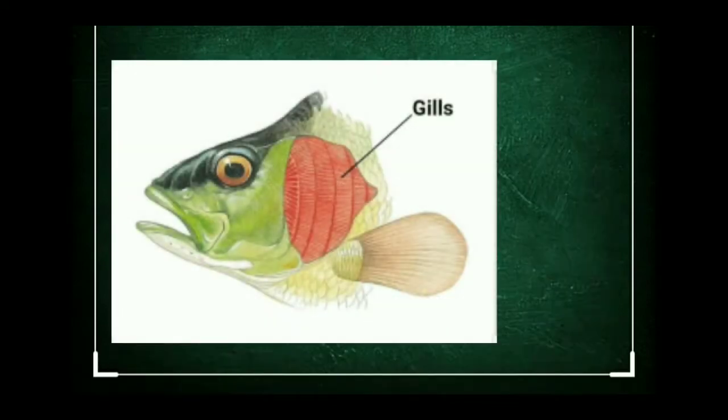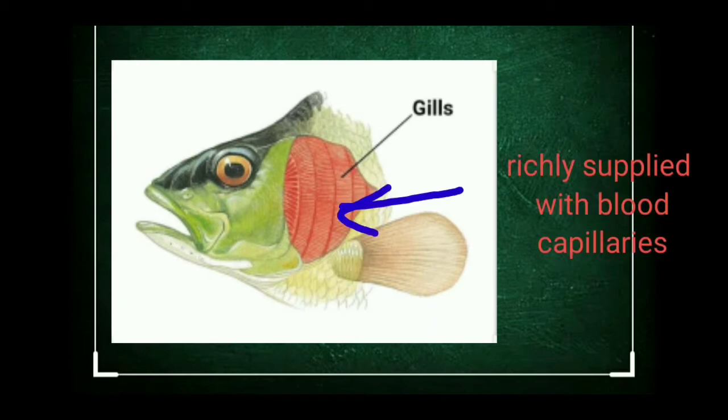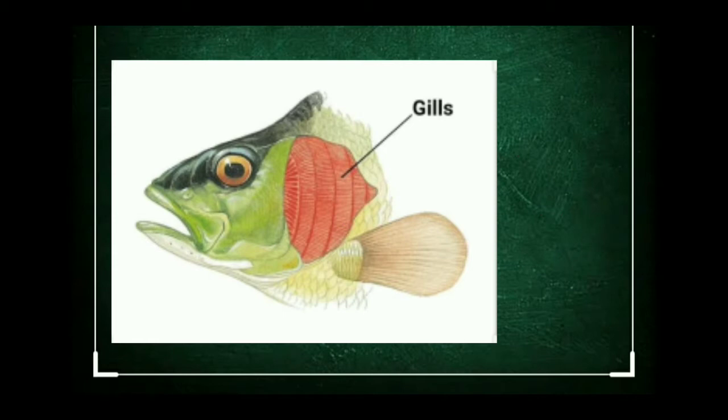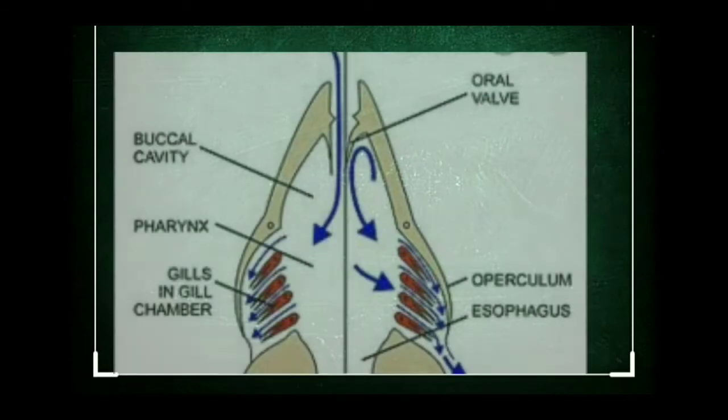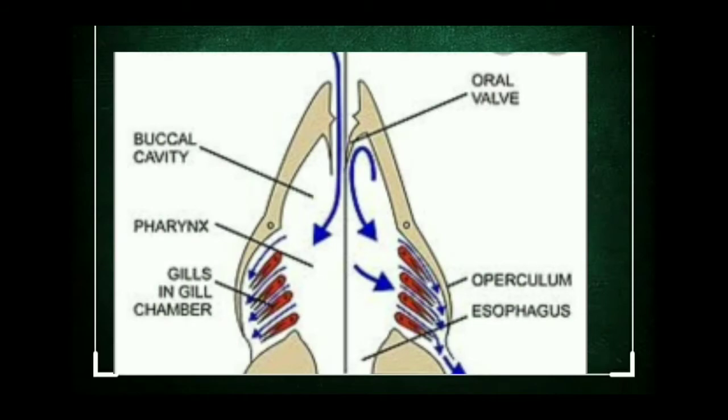So what happens? The fishes take up water from the mouth and the water passes through the gills. Now these gills are richly supplied with blood. They have a lot of blood capillaries in them. That is why the gills look so red. So when the water which has entered the fish through the mouth passes through the gills, the exchange of oxygen and carbon dioxide takes place in the gills.